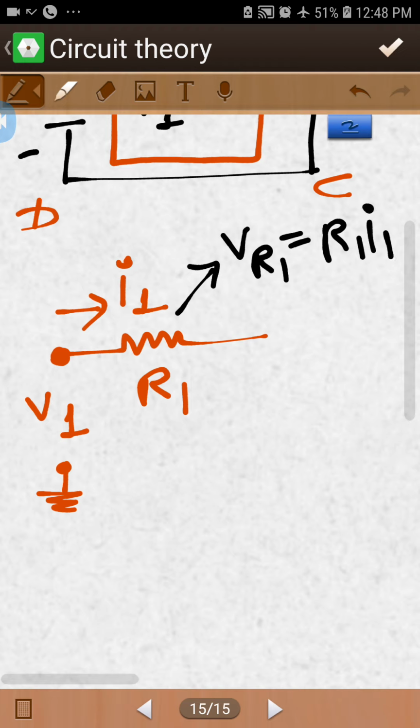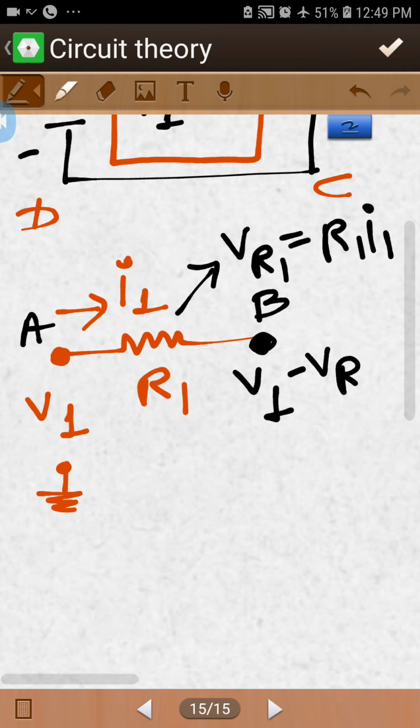The value of voltage on R1 should be R1 I1. This voltage appears on the resistor, but where does it come from? It comes from V1, because V1 is the source. So a small amount of voltage drops on R1 from V1, and the remaining voltage is taken at this particular node, let's say node B. The voltage appearing at point B is V1 minus VR1, and then the voltage goes into the further network.